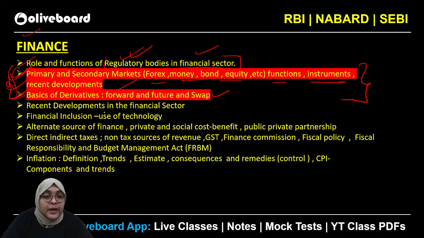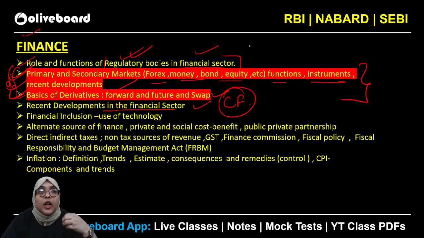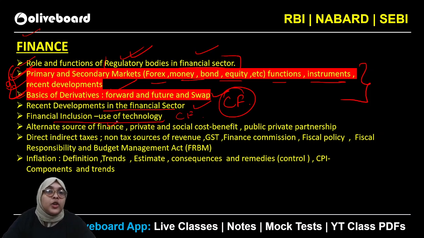Now, recent development in the finance sector is very important. It is associated with current affairs. For current affairs, we are going to see what we have to pick up for the core revision. Okay, financial inclusion, a very important topic. 100% you can expect questions from here, and this is also a current affairs topic. Alternate source of finance, a basic topic. You just need to remember a lot of small things.